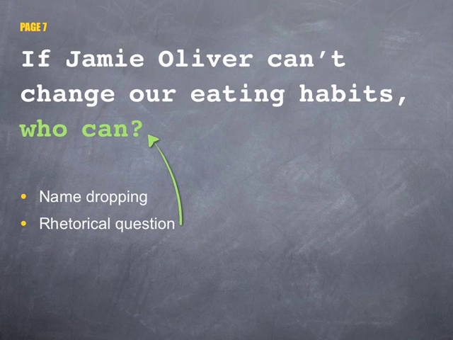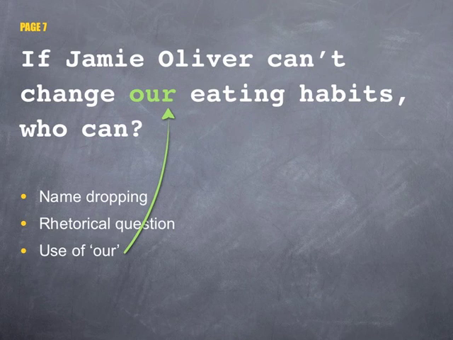This gets the reader thinking why Jamie Oliver has failed to change eating habits, especially as most people would have been under the impression he did a lot to make huge changes. The rhetorical question therefore suggests people's diets are just as bad as they were before, and that there is little left that can be done. The use of the pronoun our draws the reader in because it makes us all feel like we eat badly and have poor diets.